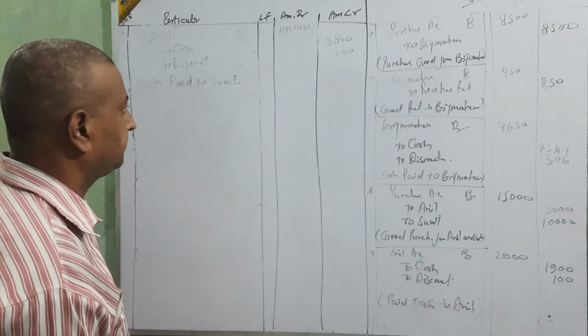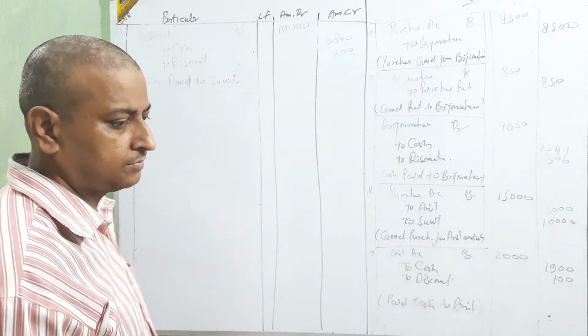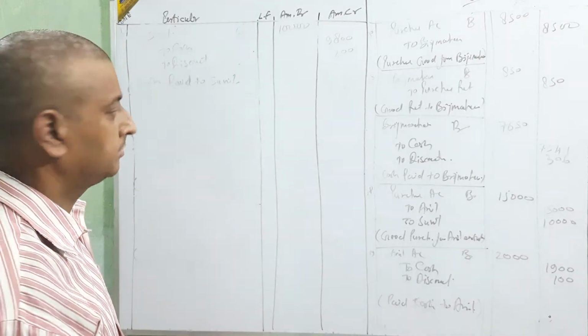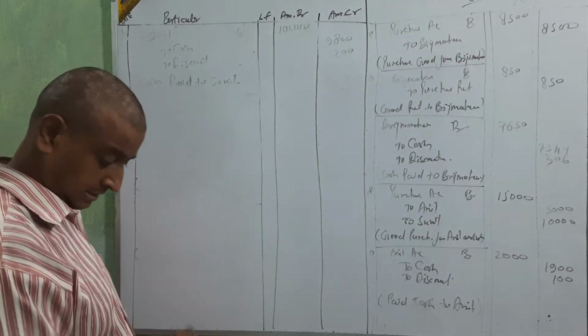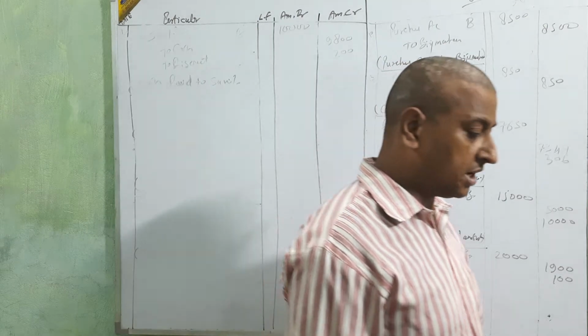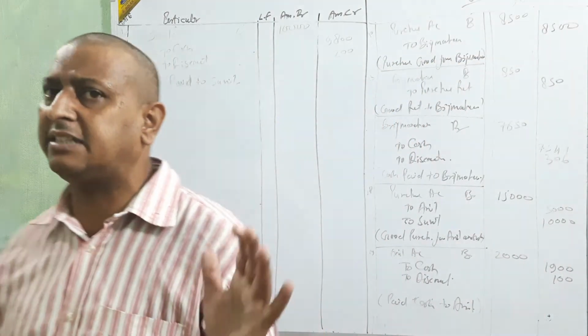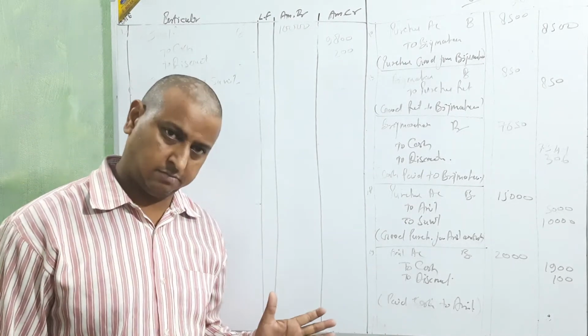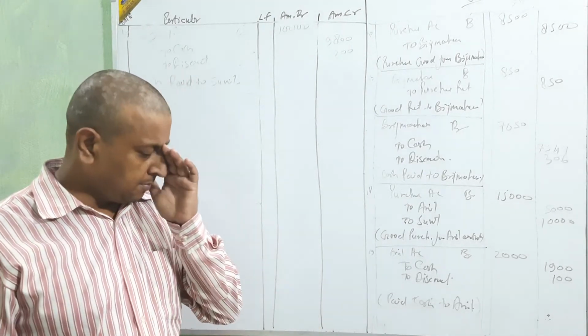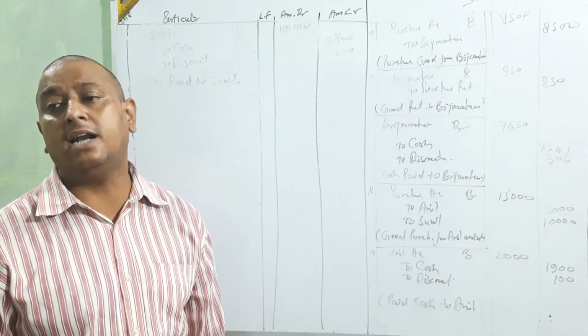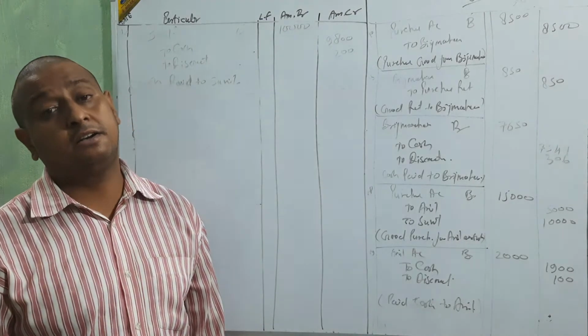So next. Bought a table fan for rupees 8,000 for domestic use of Raghunath. Domestic use beta, domestic personal use, that is always treated like drawing. Okay, beta?